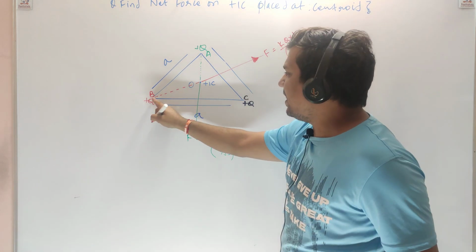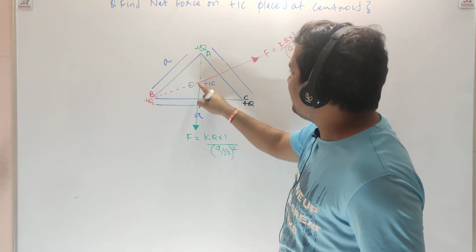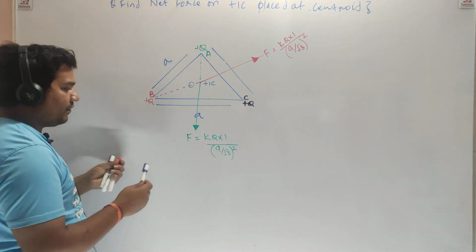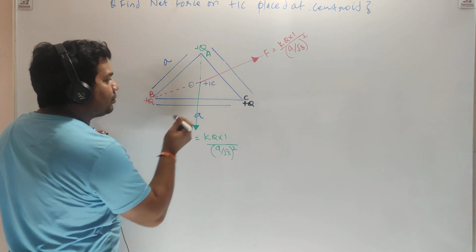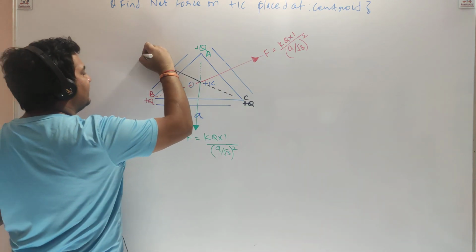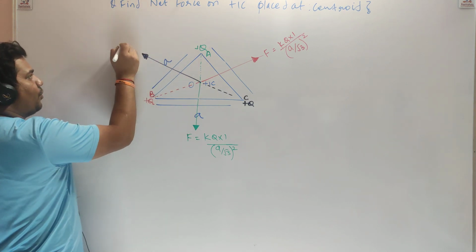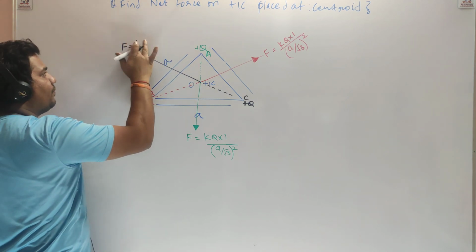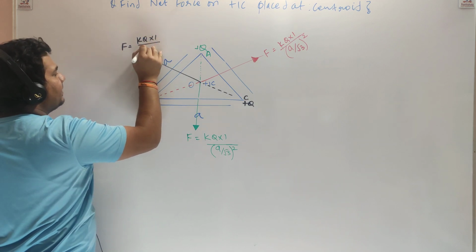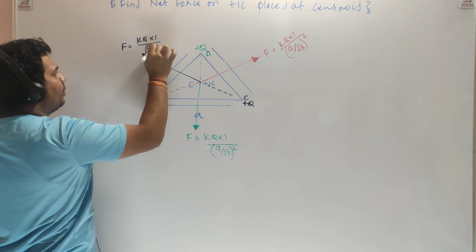This is also a vertex and this is the centroid, so the distance of the centroid from all the vertices is the same. The force on this +1 coulomb due to this charge will be in this direction, and its value will be K Q1 Q2 by (A by root 3) whole square.